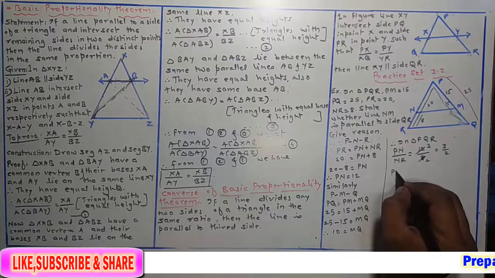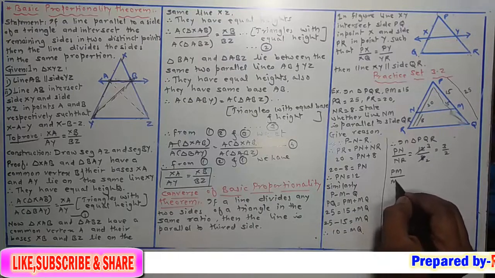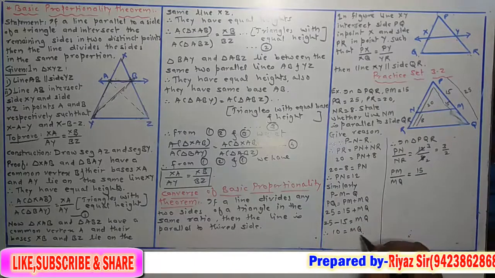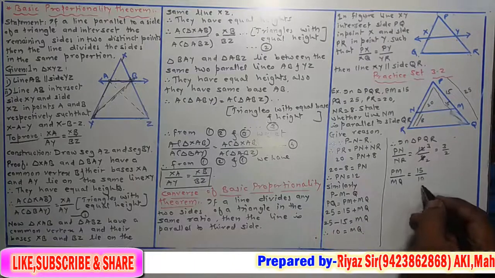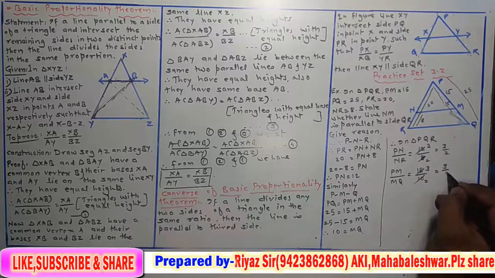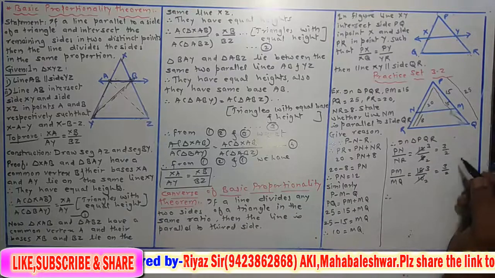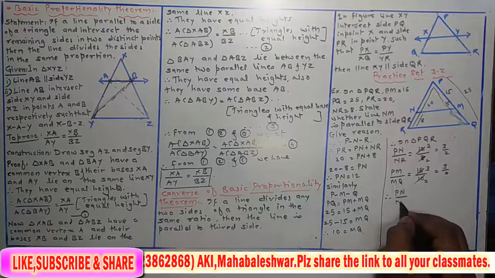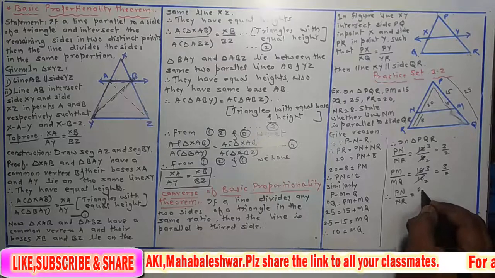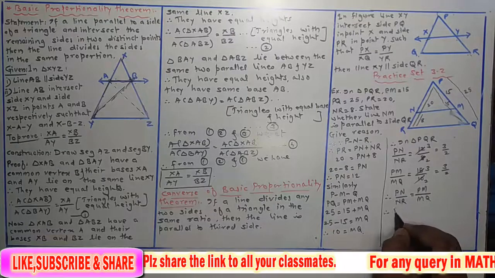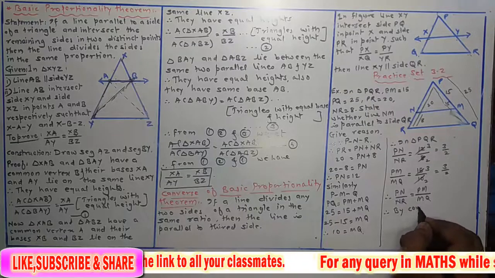And then PM upon MQ is equal to 15 upon MQ, we just calculated, 10. Just simplify this, 5 2s are 10, 5 3s are 15, is equal to 3 upon 2. And therefore from both the terms you will get PN upon NR is equal to PM upon MQ, and therefore by converse of